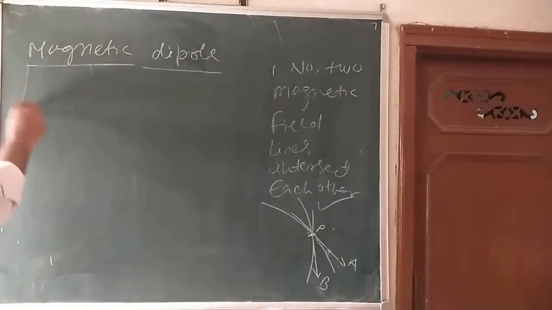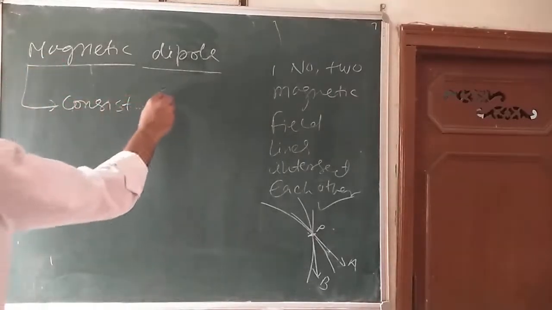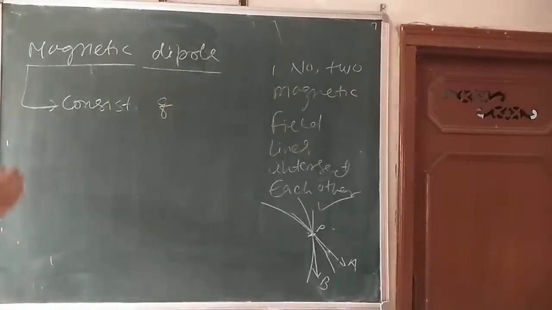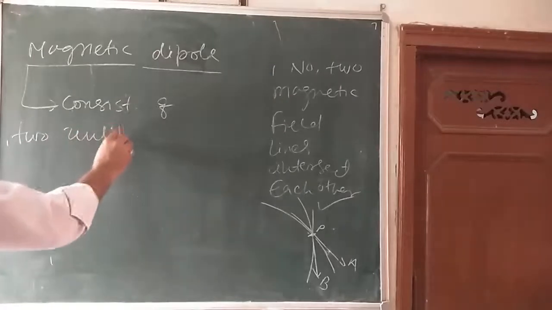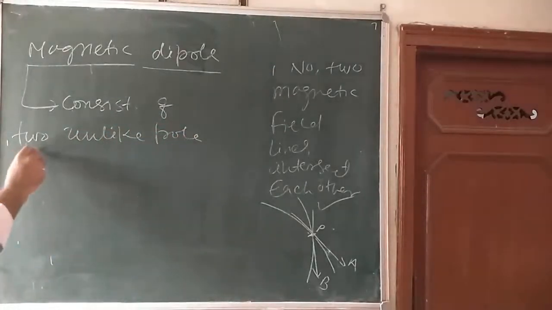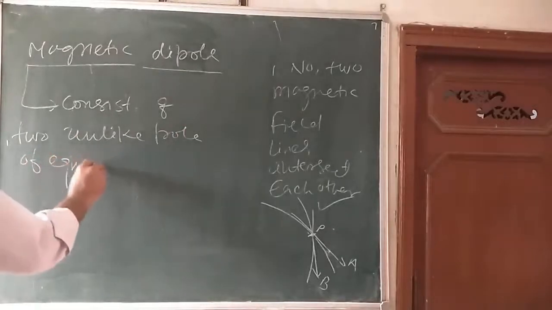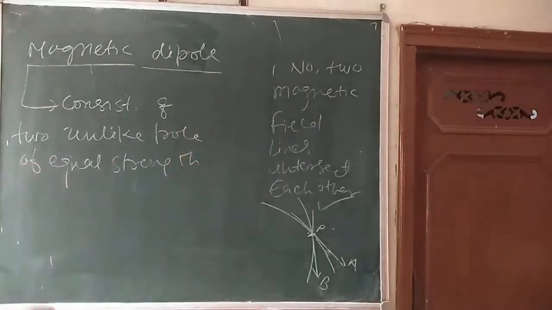A magnetic dipole consists of two unlike poles of equal strength and separated by a small distance.